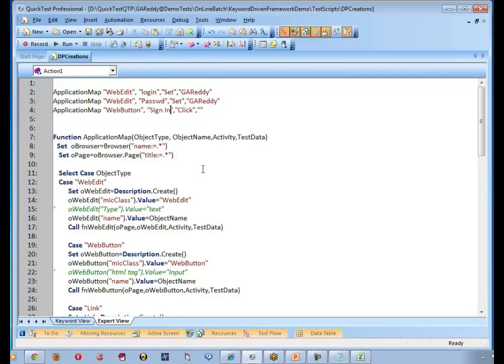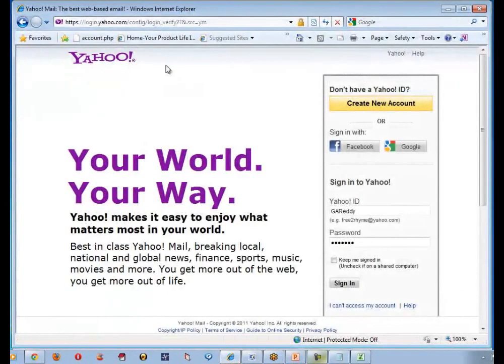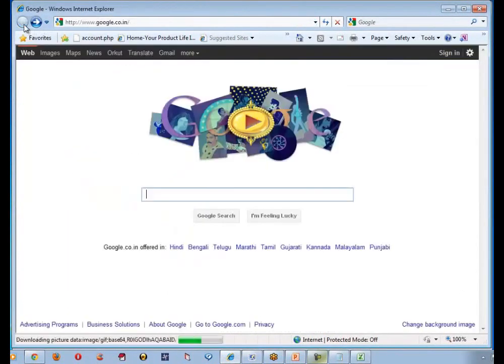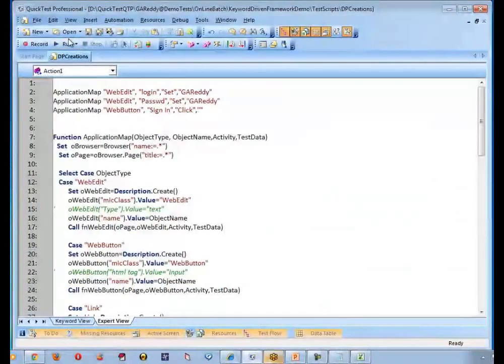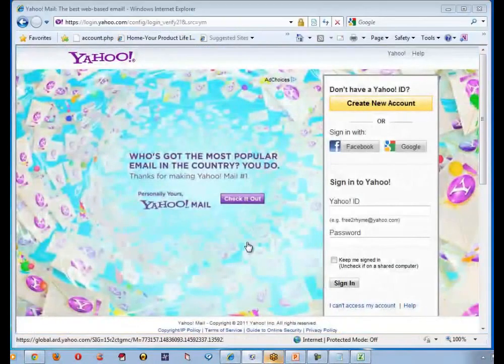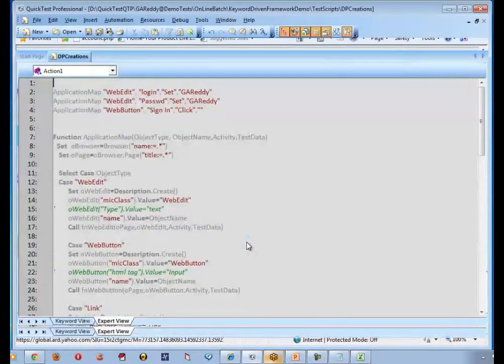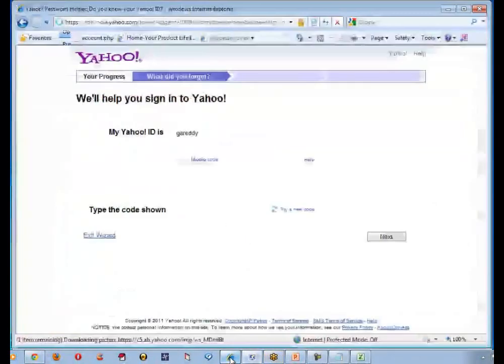Okay, let me run once again. Let me start back to that page. So we are back to Yahoo. Let us try this piece of code once again. This time it is working. It has clicked on sign in.